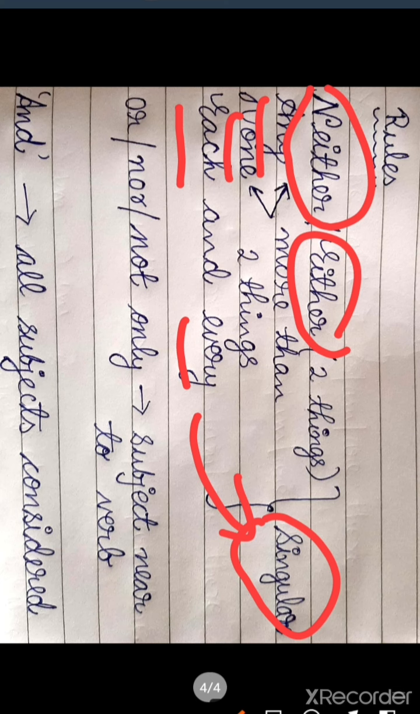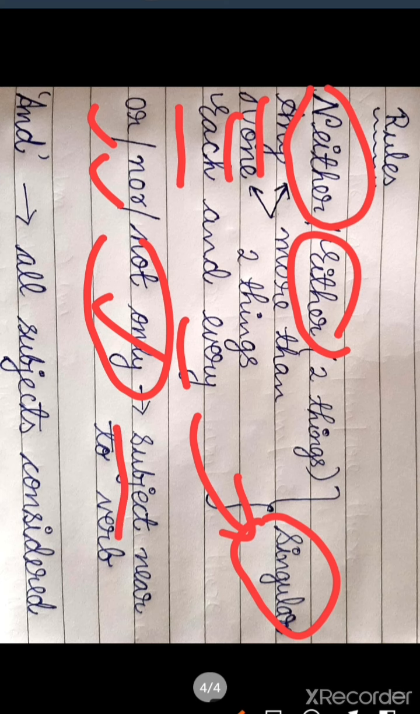Now children, along with neither, if you see neither, nor, either, or, and if you see not only, then the subject will be the one which is near to our verb. So in case you see neither, nor, or either, or you see not only in the sentence, then you have to decide which form you will use by the subject which will be near to the verb. According to that, you will decide whether you have to use is or are, was or were.